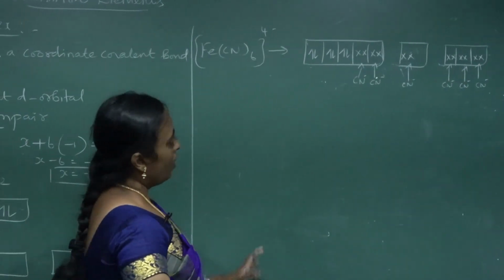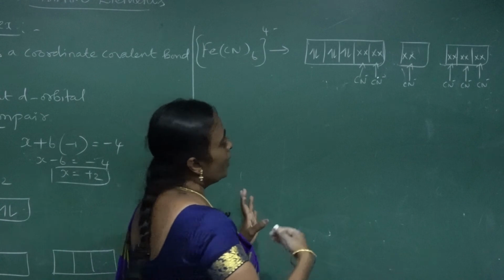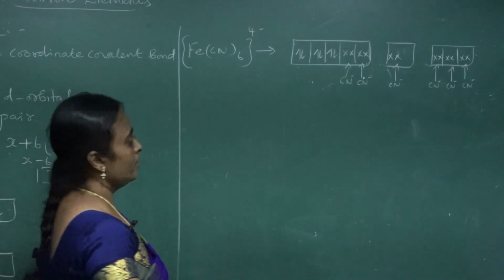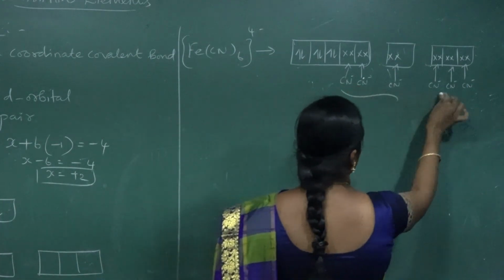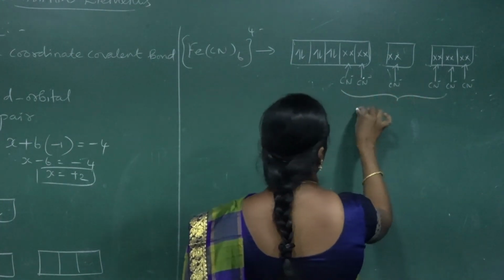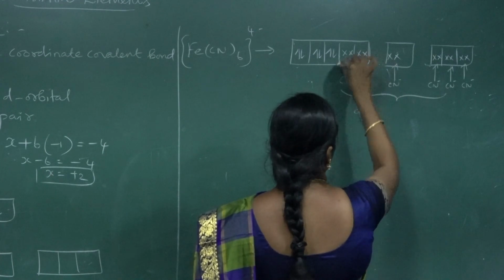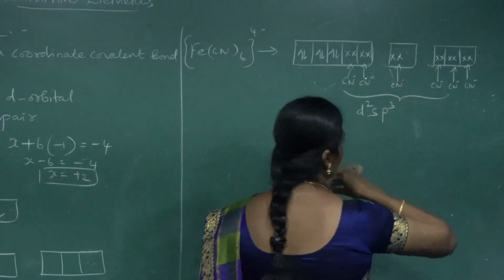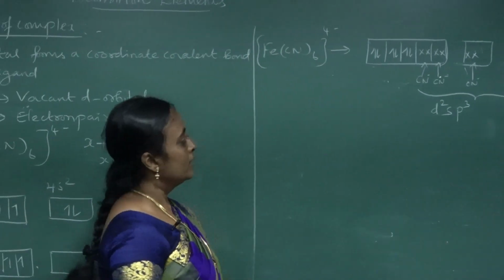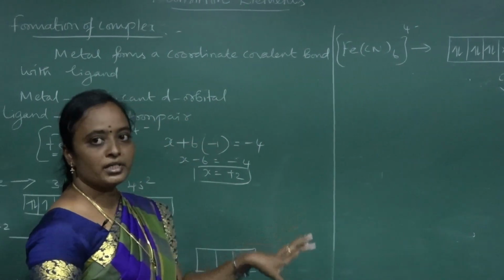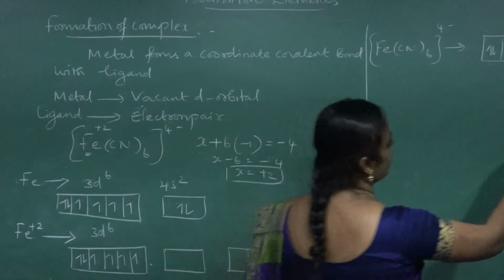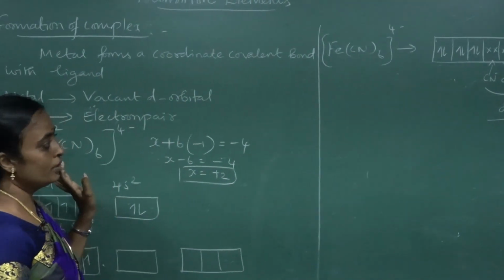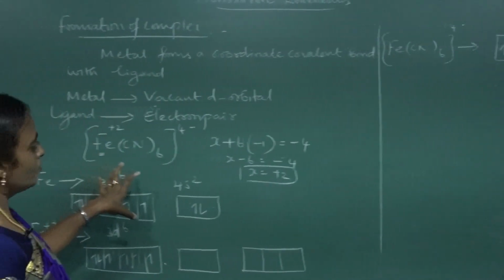Okay, and on the whole, if I consider how many orbitals are involved in the bond formation, only these are involved. So you get 2 d orbitals, 1 s orbital, and 3 p orbitals involved. So the type of hybridization involved in the complex is d2sp3. Okay, d2sp3.